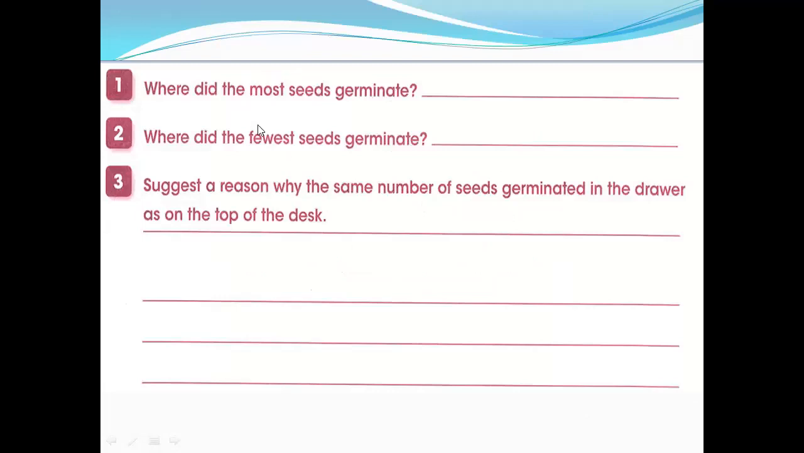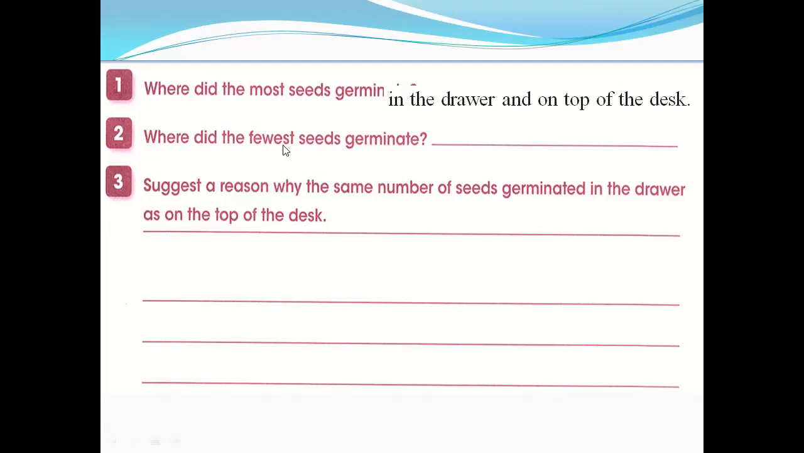Now you have a different question. Where did the most seeds germinate? You can also see the third option available as an answer here. Where did the most seeds germinate? So what do you think? In the drawer and on the top of the desk. You can see here, in the drawer and on the top of the desk. In these two places most seeds germinated.